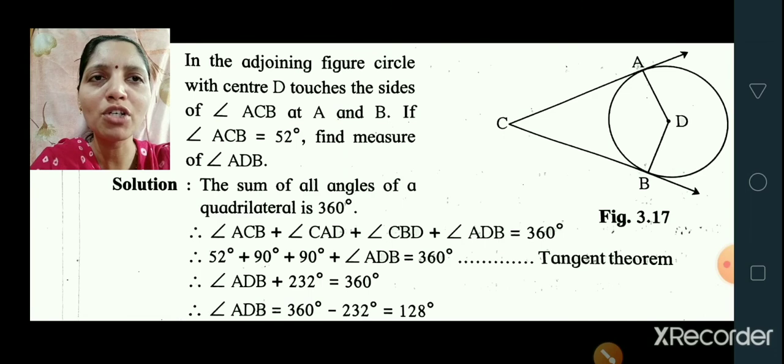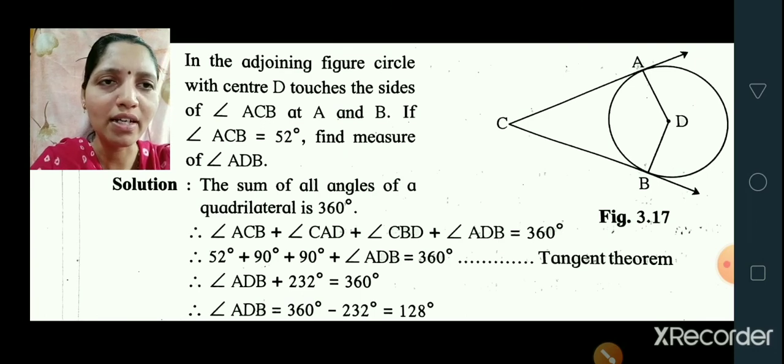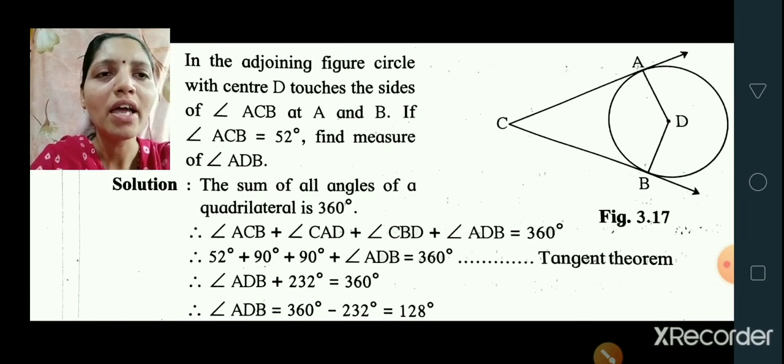Now let's substitute the values. ACB is given as 52 degrees. Angle CAD is 90 degrees. Angle CBD is 90 degrees. Why are these two angles 90 degrees? By the tangent theorem. Plus angle ADB is equal to 360 degrees. Now add all these values, you will get angle ADB plus 232 degrees is equal to 360 degrees.